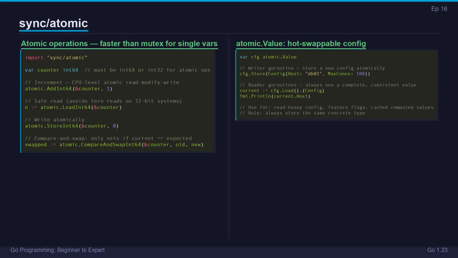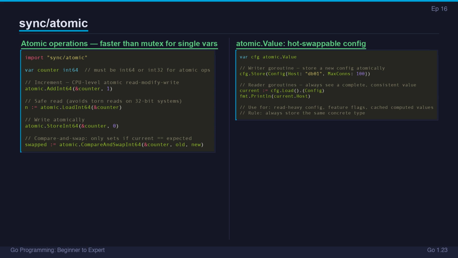Store a new value, and any goroutine loading at that instant gets a complete, consistent value, never a partially written struct. This is ideal for hot swappable configuration. A background goroutine periodically fetches new config and stores it. Request handlers load it on every request. No locks, no blocking. Use atomic for performance critical counters, single Boolean flags, and read mostly configuration that needs atomicity.